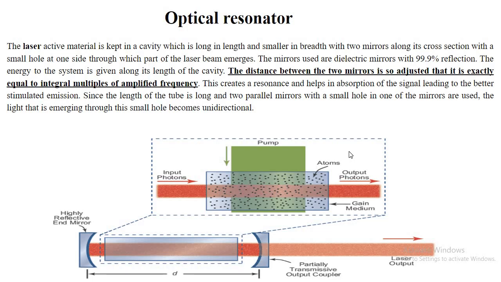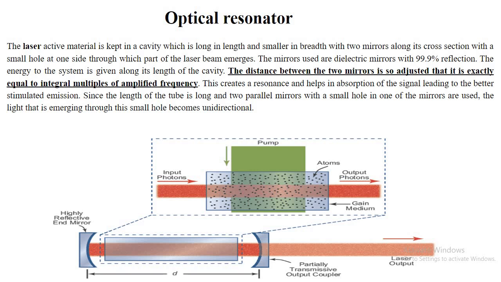Now to achieve population inversion, one must use a device which is called an optical resonator. An optical resonator is a system where you have an active medium, that means the laser cavity, laser medium. There may be different types of laser: helium neon laser, ruby laser, carbon dioxide laser.